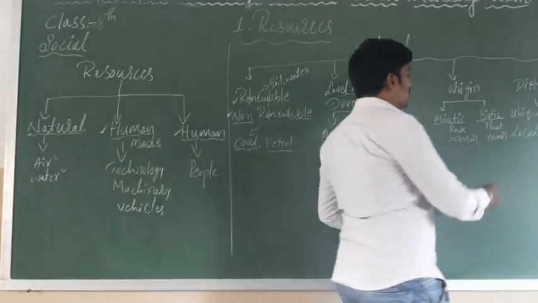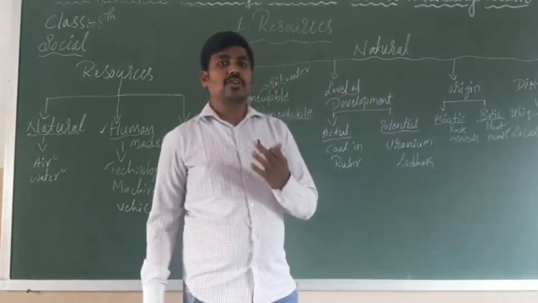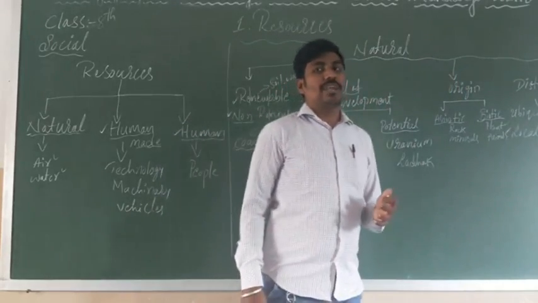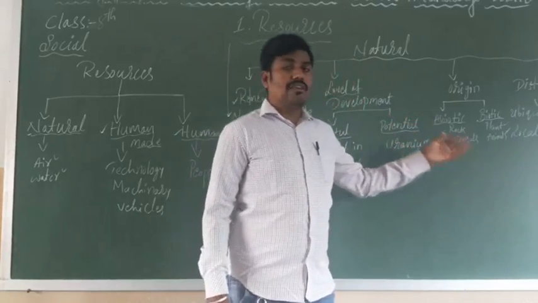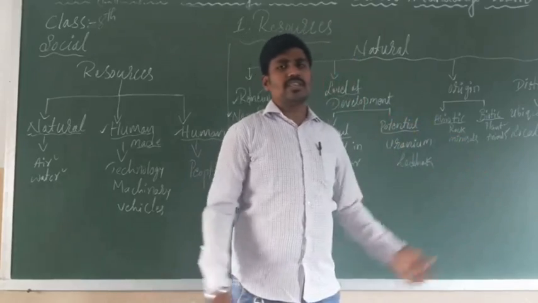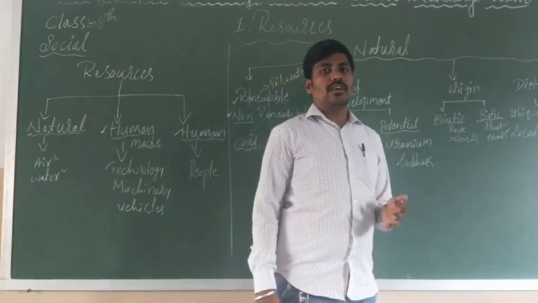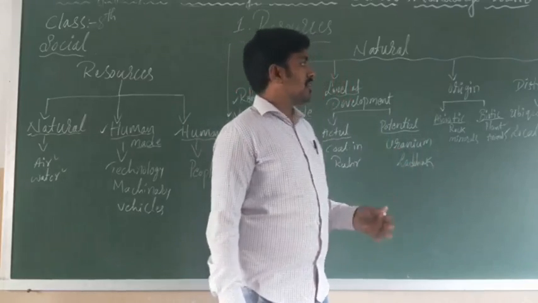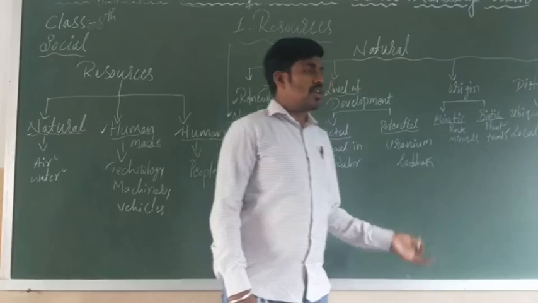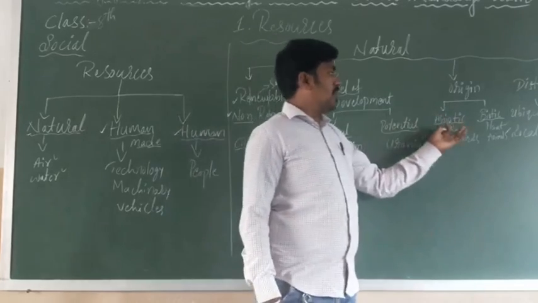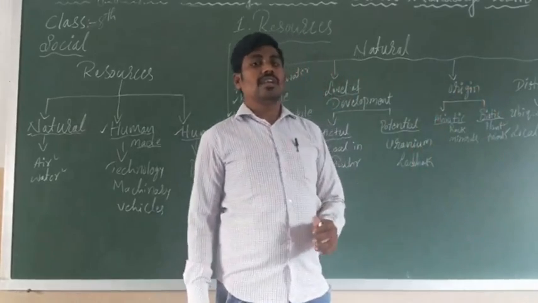What are those resources? Plants, animals. You know that a plant is also having a life. Plant also has life. It is a living thing. And animals, obviously, animals are living things. They have a life. Those are called biotic natural resources. Hope you understood what abiotic and biotic natural resources are.